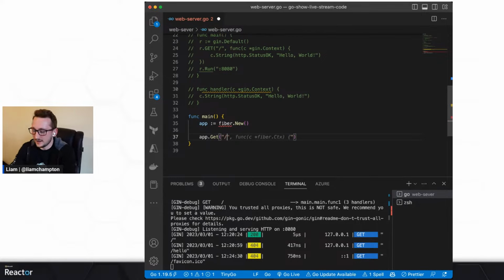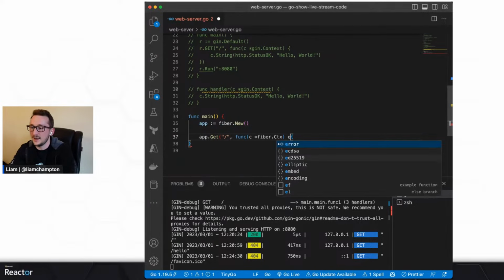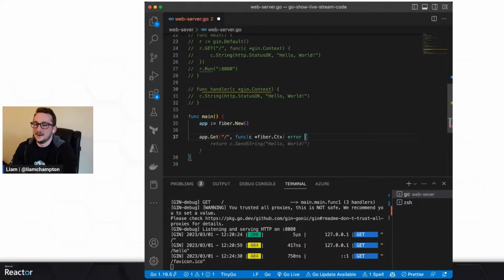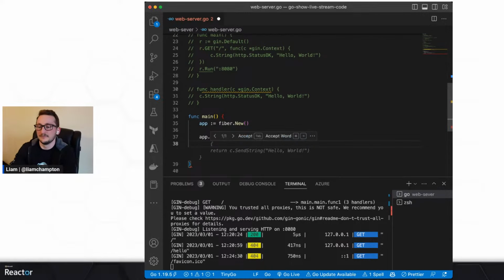Let's do the slash, and we want it to be, where should we say? Let's just get it to return. Actually, we're going to put in a function. So yeah, exactly what Copilot is wanting me to do here. And let's return an error at this point, because if anything goes wrong, I do want to actually catch it. It kind of already knows what I'm trying to do here. I don't know why it's getting me to do some funky back braces. Maybe I've just messed those back braces up a little bit. But hey, it's fine. Let's return